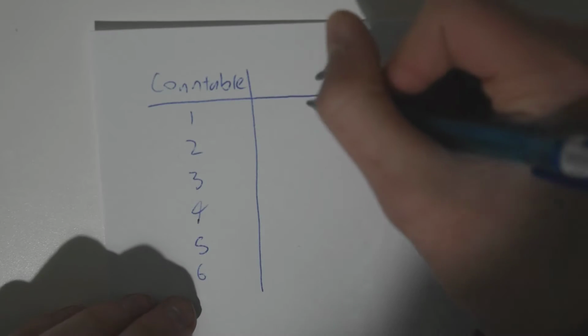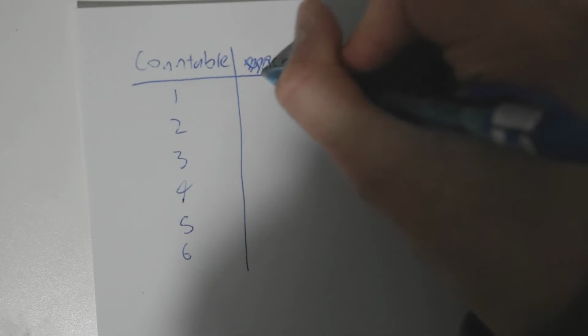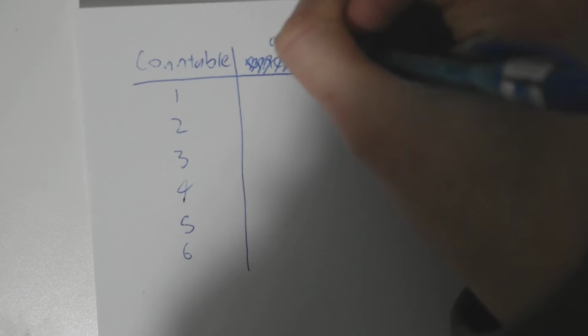We're going to start with the same sort of plan. We have a set of countable numbers, and then we have a set of uncountable numbers. Actually, I'm not going to call it uncountable, I'm going to call it decimals.